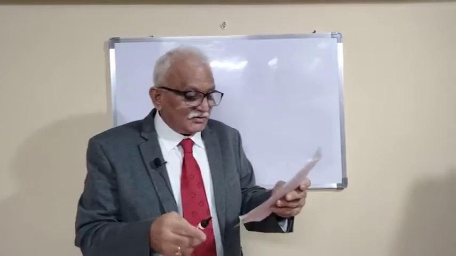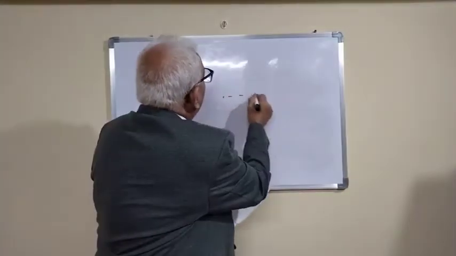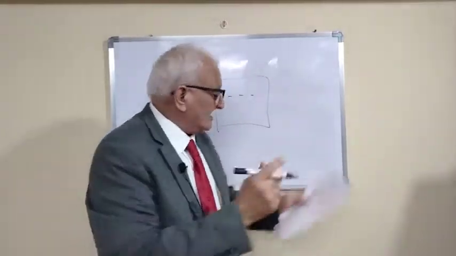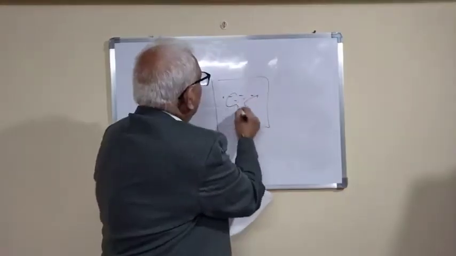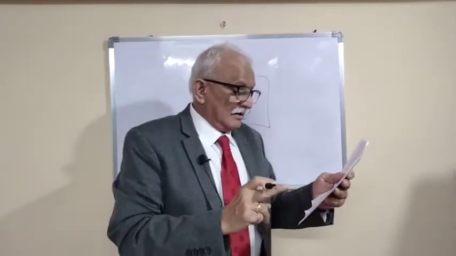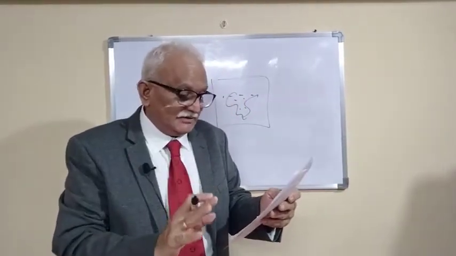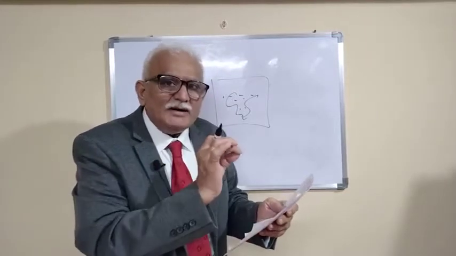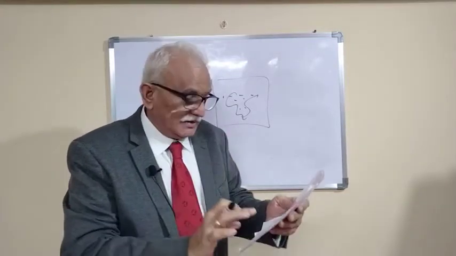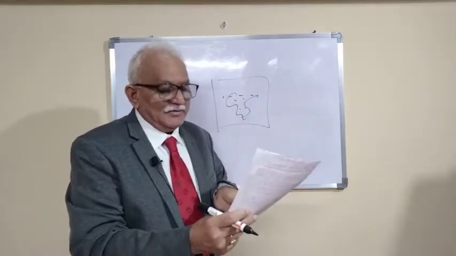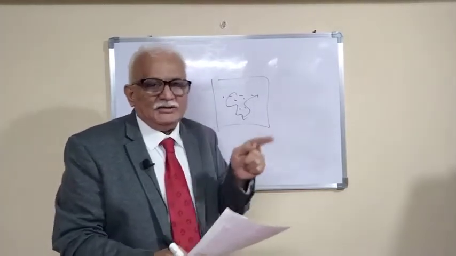The observations recorded on the outline map of a country, for example India, using the international codes is known as synoptic chart. Synoptic chart is the observations recorded in the international coded form. What is synoptic report? It is reporting the information.